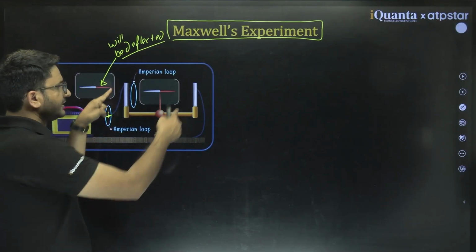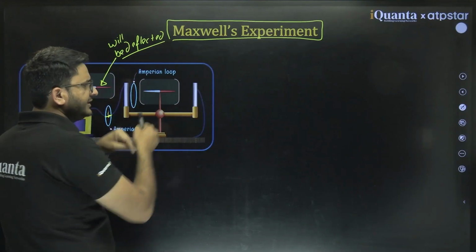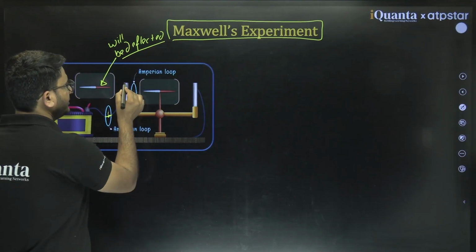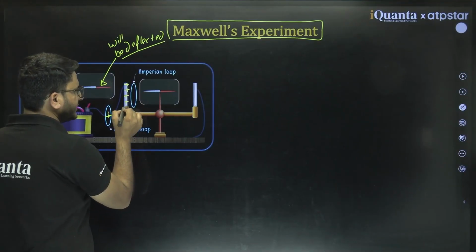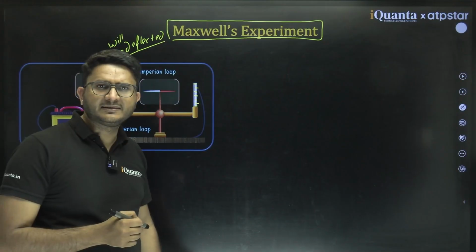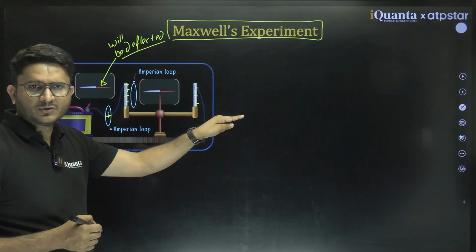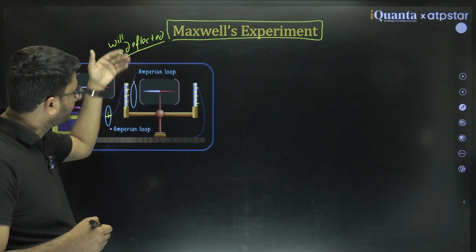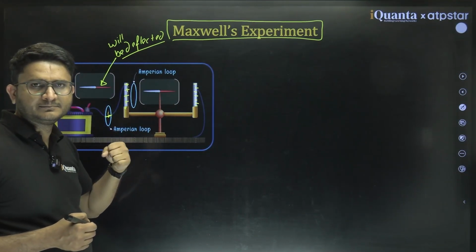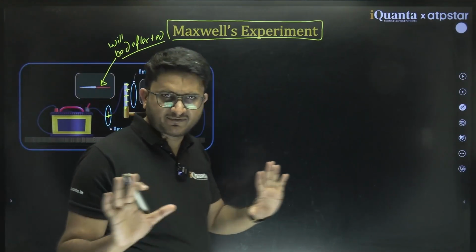But there are two capacitor plates, and within the capacitor plates there is no current as such, no electron is flowing, because positive charge got stuck here and negative charge got stuck here. So what is happening in this case? No current is flowing through it. So if no current is flowing, then there should be no magnetic field in this region, and this needle shall not deflect at all.